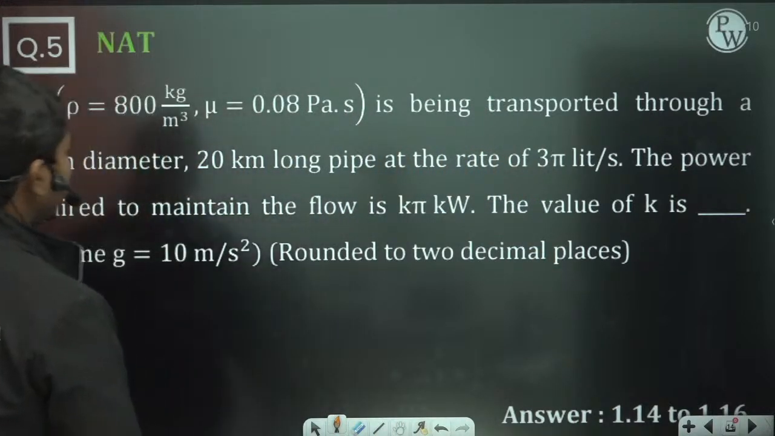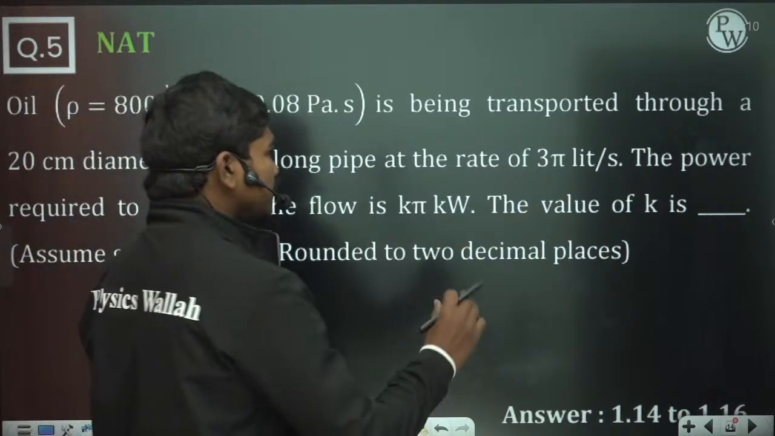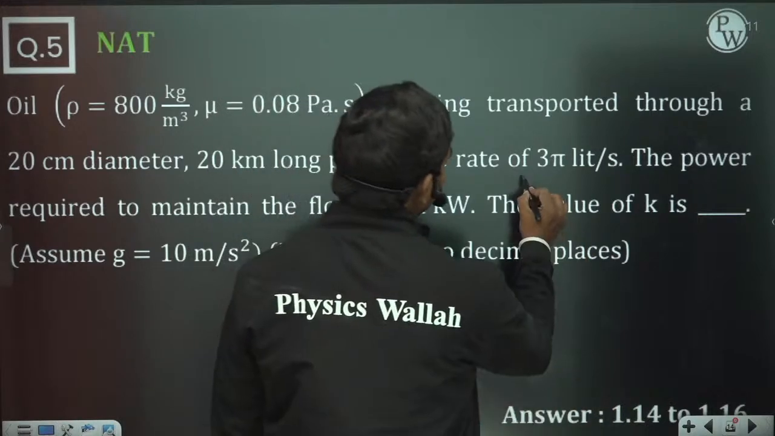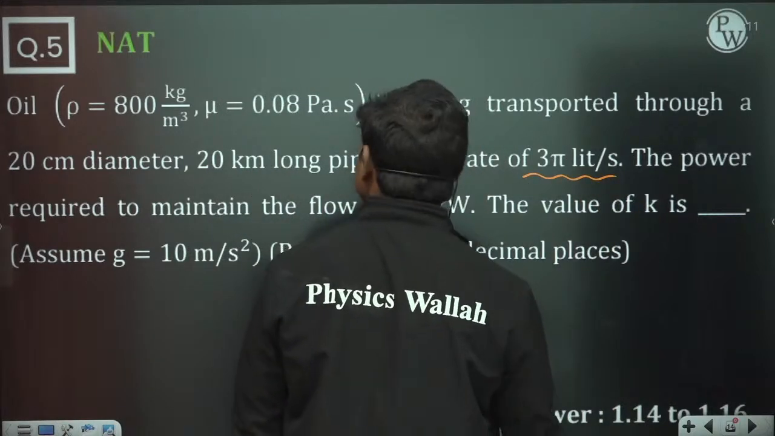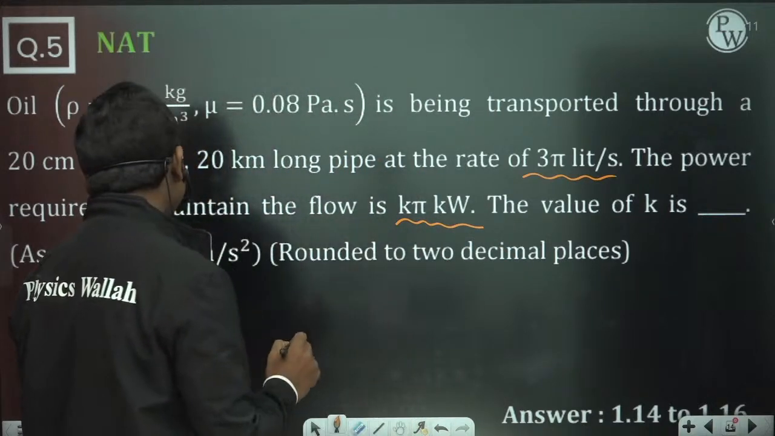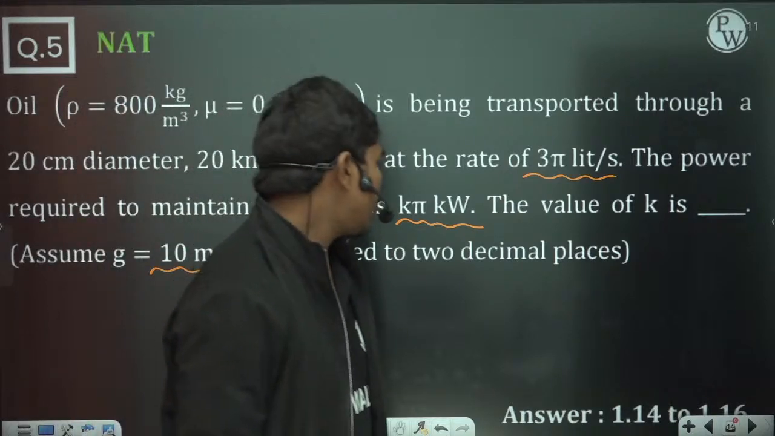Oil of density 800 kg per meter cube, dynamic viscosity 0.08 pascal second, is being transported through a 20 centimeter diameter, 20 kilometer long pipeline at the rate of 3 pi liters per second. The power required to maintain the flow is K into pi kilowatts. The value of K is dash. Assume g is equal to 10 meters per second square and round off to 2 decimal places.